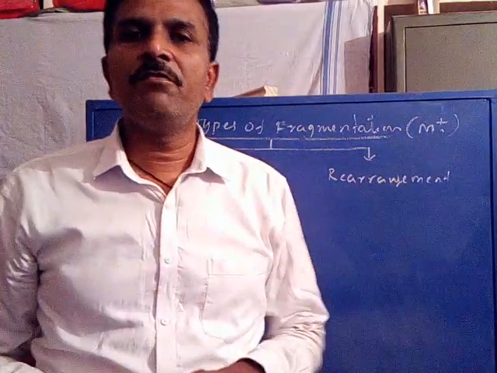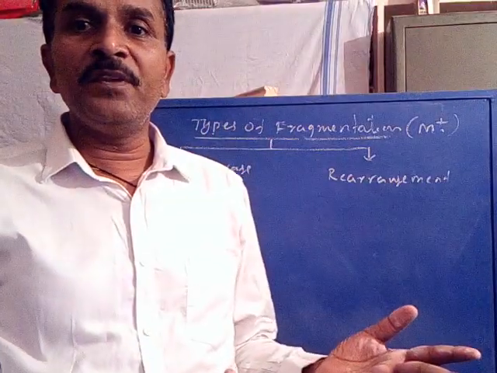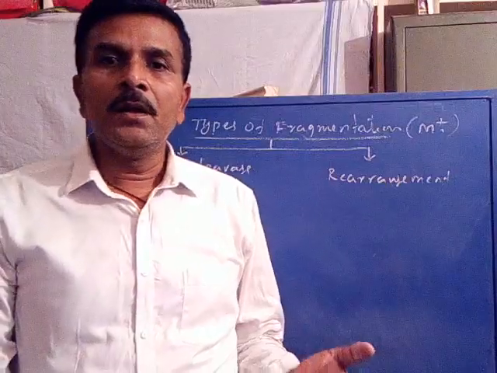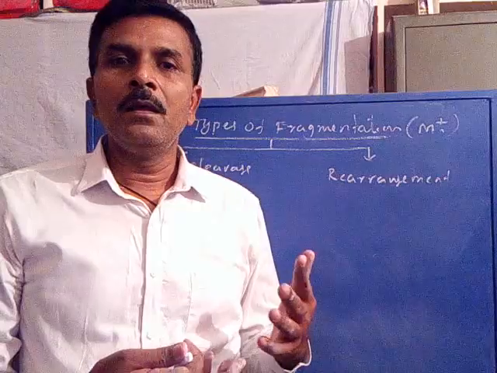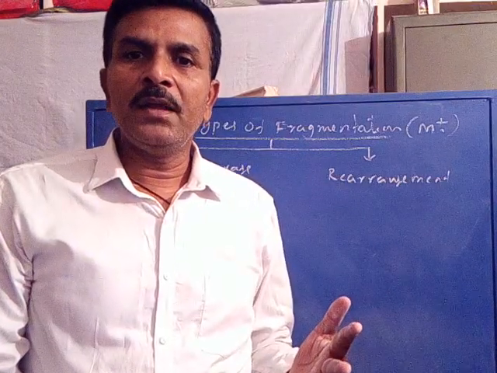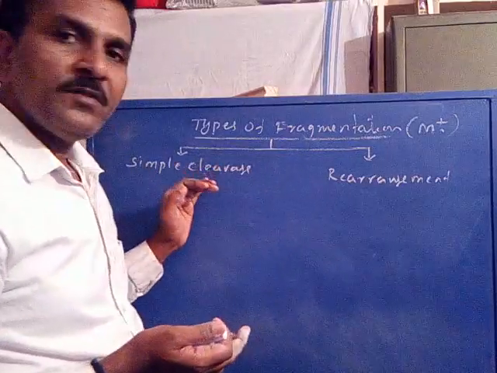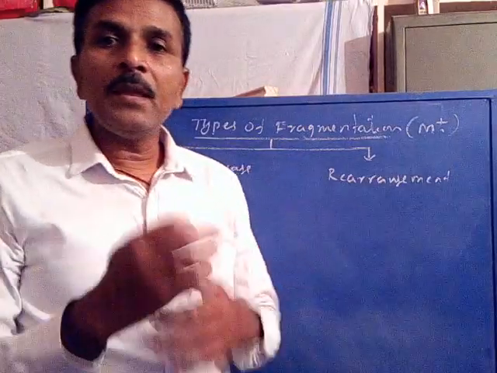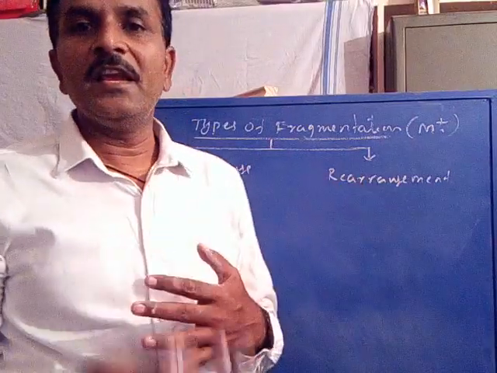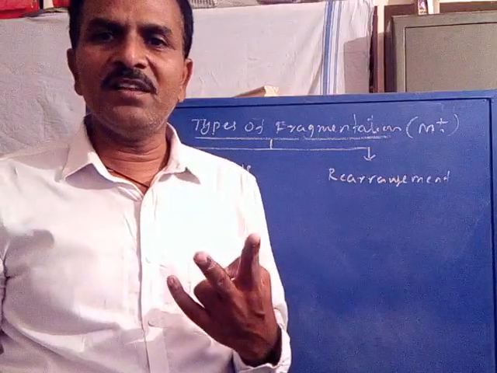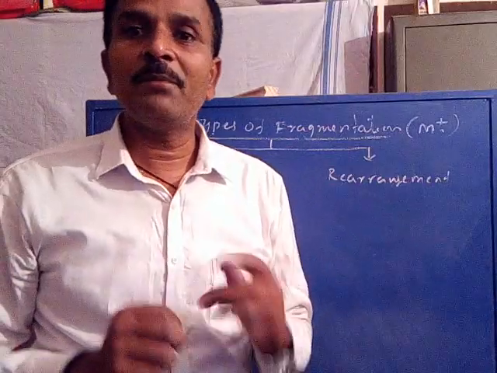So after formation of the molecular ion, it breaks down into smaller species, that is, fragmentation. Depending upon the nature of the sample, it may undergo fragmentation by the process of only simple cleavage, or it may undergo fragmentation by the process of rearrangement. So there are two types of processes: one is simple cleavage, another one is rearrangement.